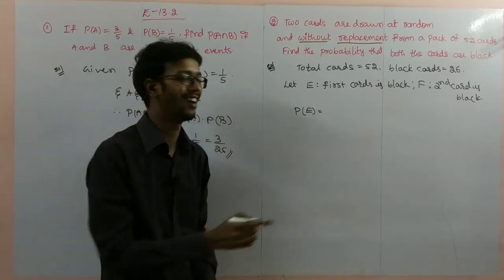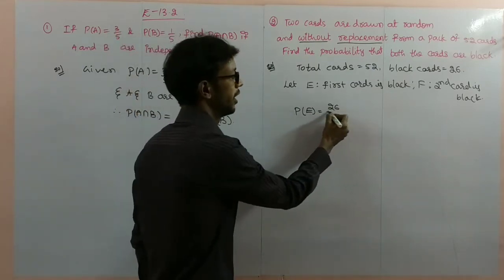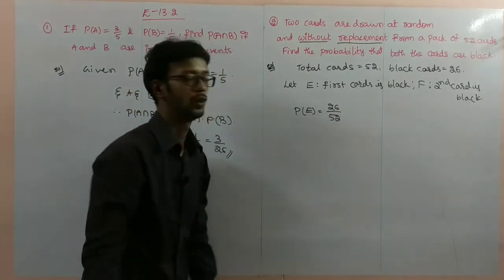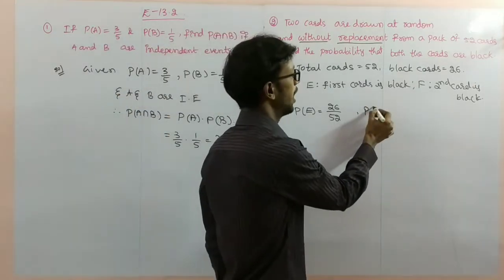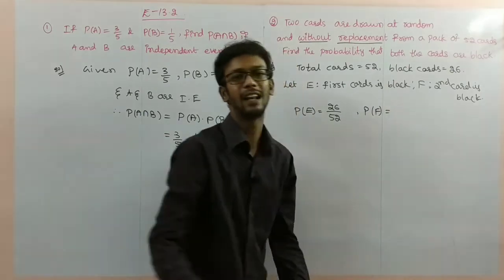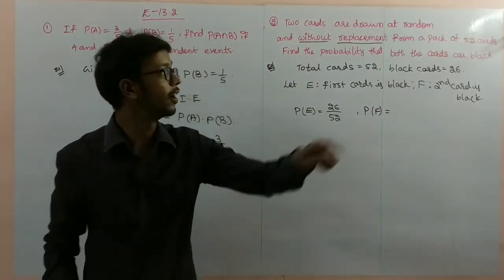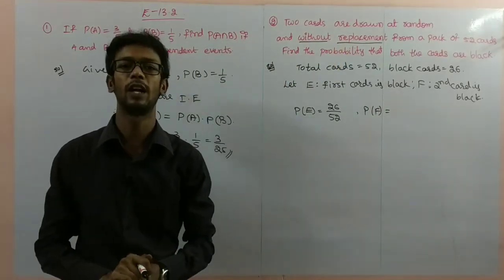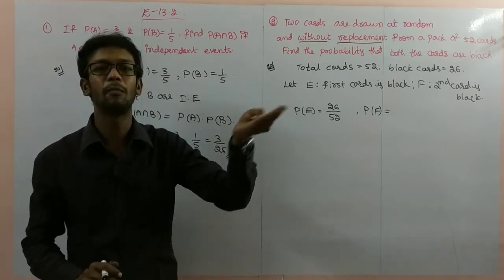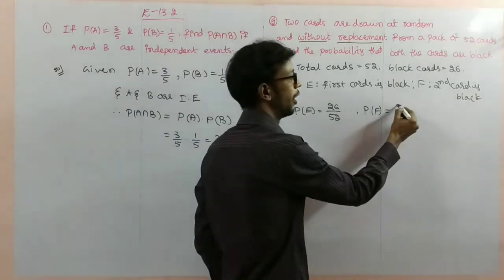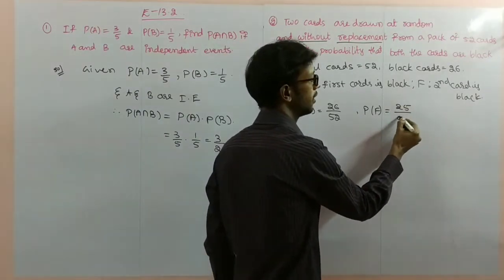Total number of black cards is favorable, 26 by 52. Next, probability of F is equal to, already one card selection completed without replacement. Without replacement means first one fixed. Next one you have to select from remaining black cards. Remaining black cards is 25 and total cards is 51.